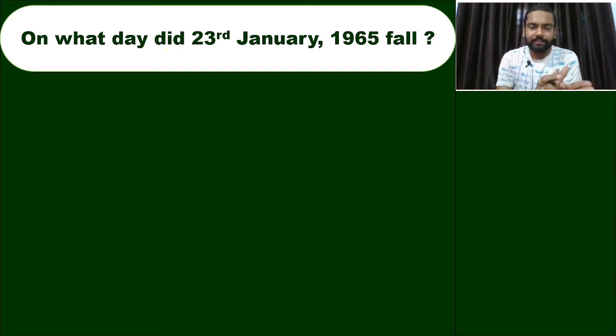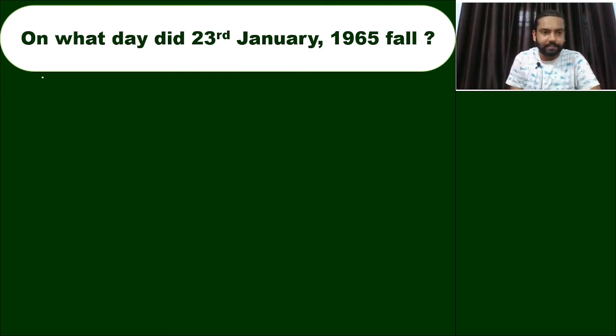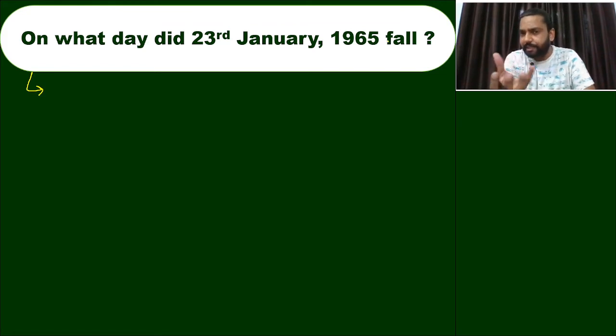There are two methods. One is basic and the next one is a trick, but first of all we have to focus on the basic concept. So start with the basic. You have to remember some special things. If the question says 23rd of January 1965, we see that the year 1965 is not completed. A year is completed after 31st of December, 12 o'clock.